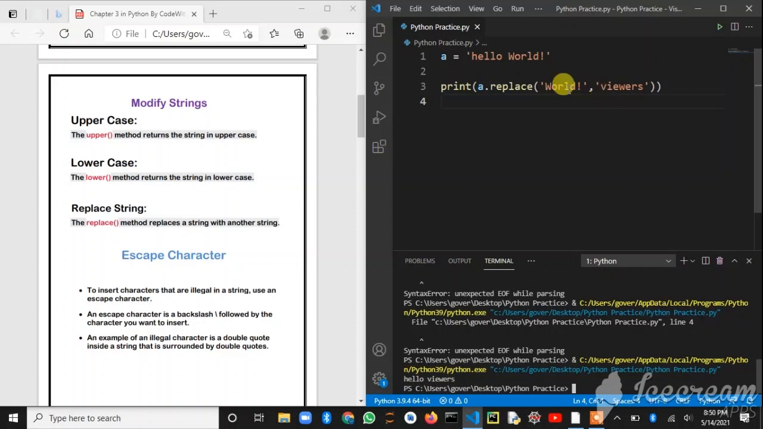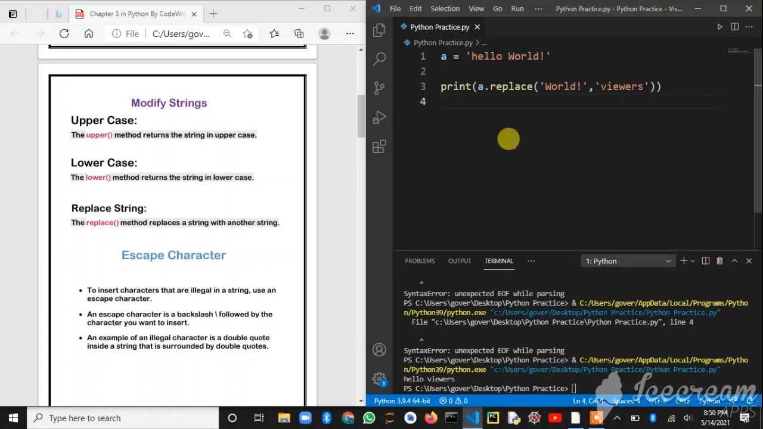It means the thing we want to replace in the string, you should write first, and next you write the value by which you want to replace it. You want to replace world by the word viewers, for your convenience.